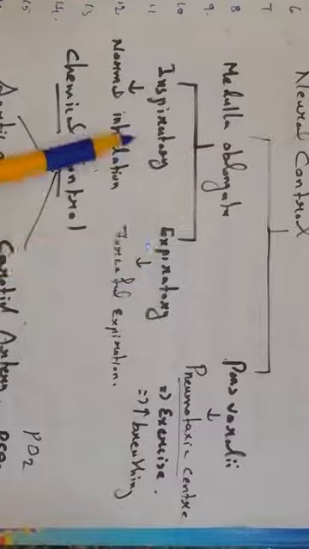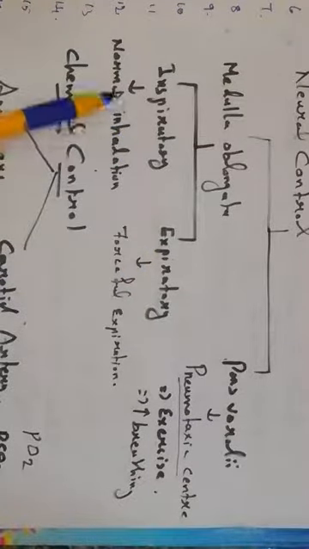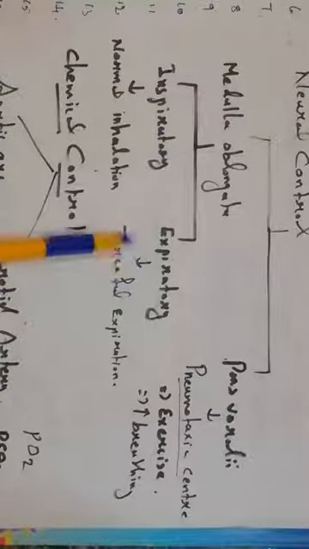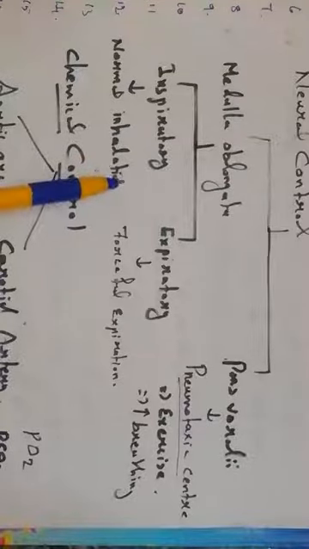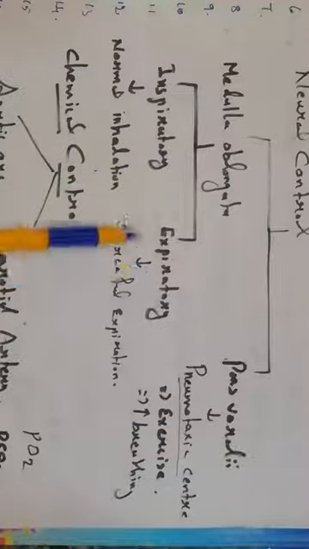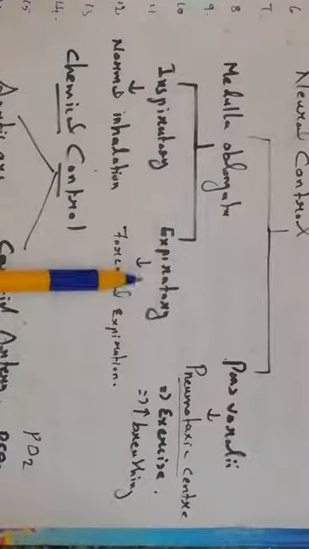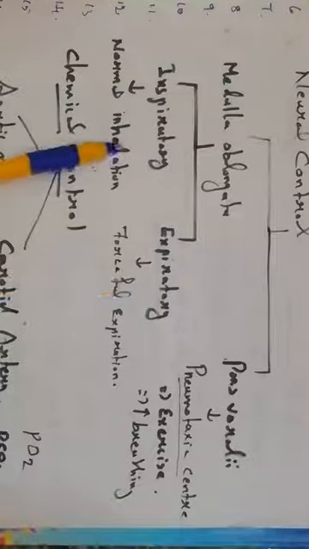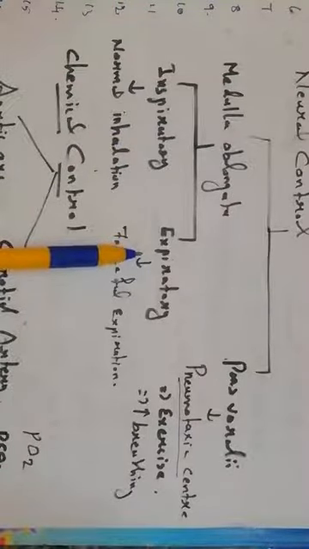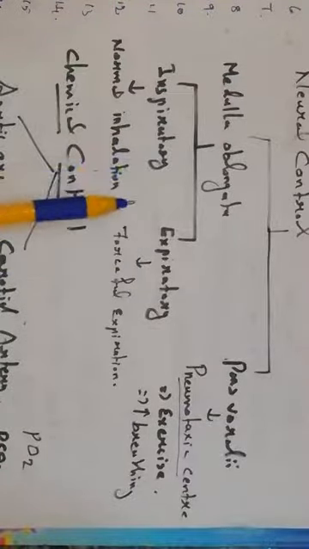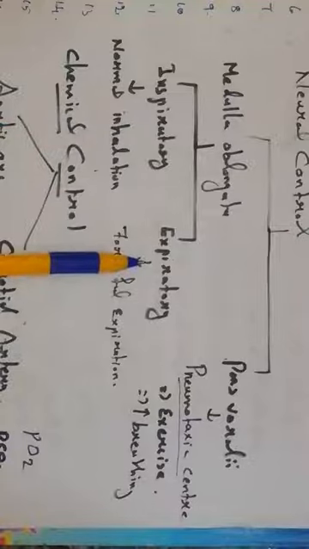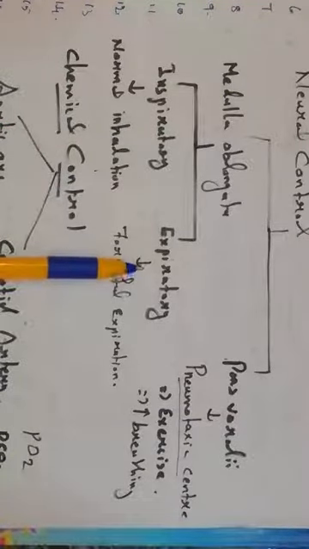When we learned the mechanism of breathing, we said inspiration is an active process, meanwhile expiration is a passive process. Only inspiration needs energy, while expiration happens automatically. That is why we mention this point: during inspiration, the expiratory center is quite calm, it will be inactive.